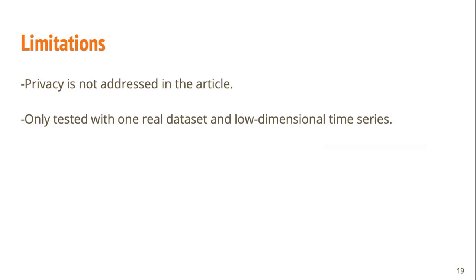Limitations: privacy is not addressed in the article, and it is an important characteristic in synthetic data, especially in the medical healthcare domain, which is the domain of the classification datasets that they used. And it was only tested with one real dataset and low-dimensional time series.